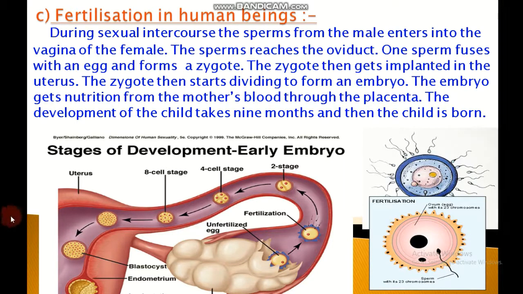When the ovum is fertilized in the oviduct, a zygote is formed. The zygote divides rapidly by mitosis as it moves down the oviduct and forms a hollow ball of cells. This hollow ball of cells is called an embryo. It sinks into the soft and thick lining of the uterus and gets embedded in it. The embedding of the embryo in the thick lining of the uterus is called implantation.